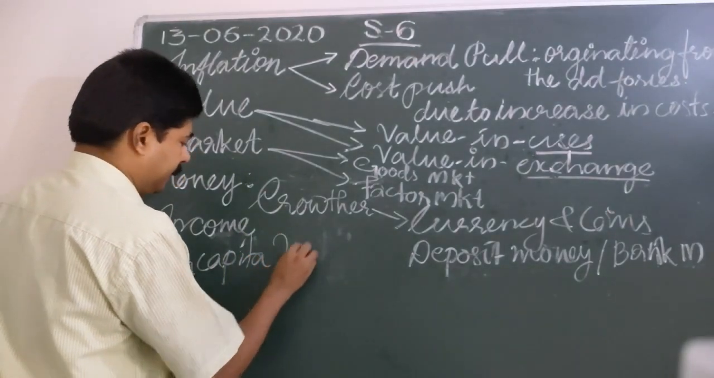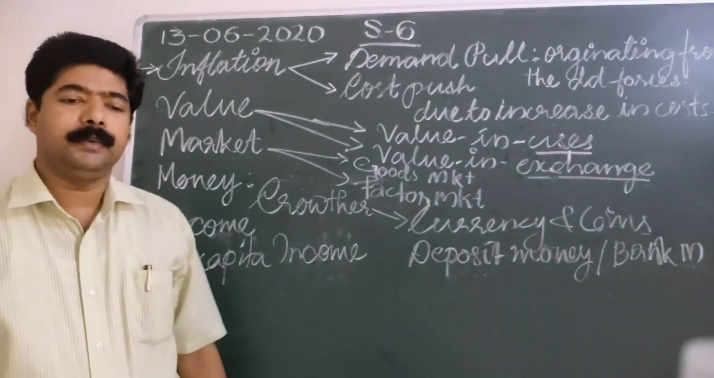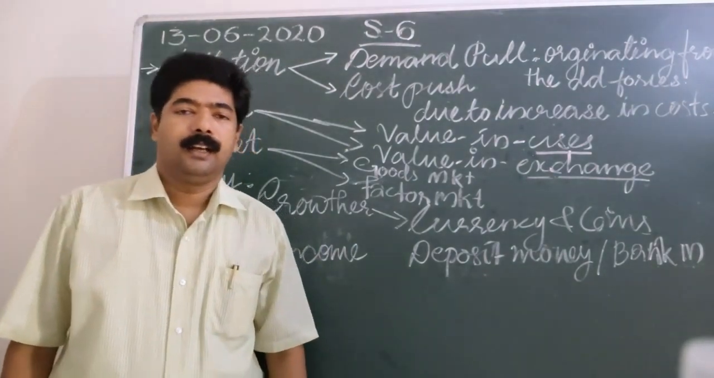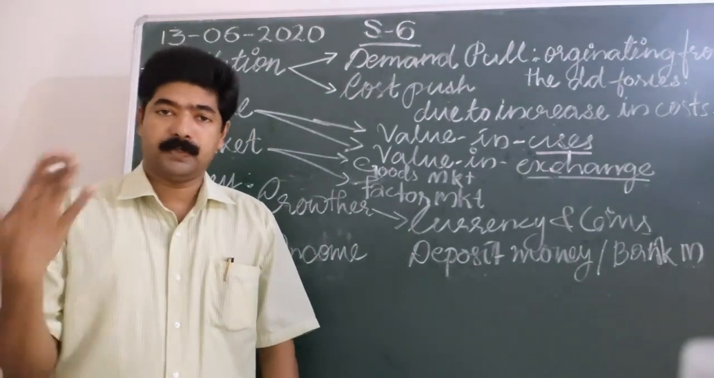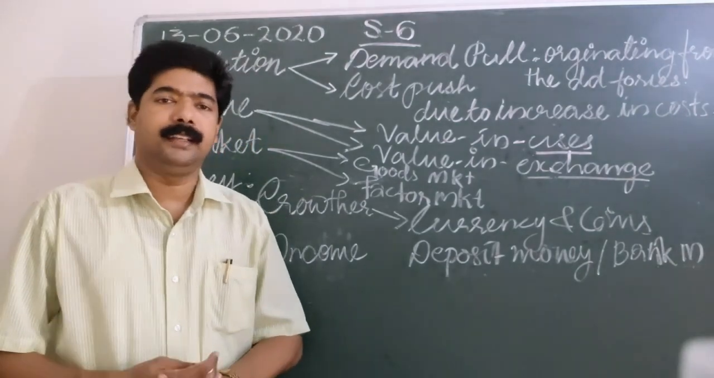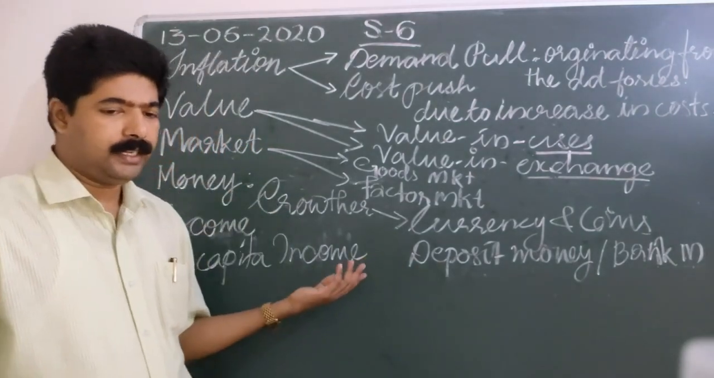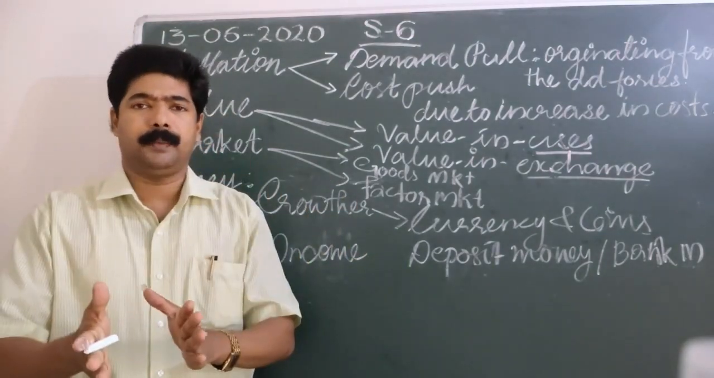Per capita income. What is meant by per capita income? We may know that there are many types: national income, personal disposable income, per capita income. We will study them in detail. How could we obtain the per capita income?